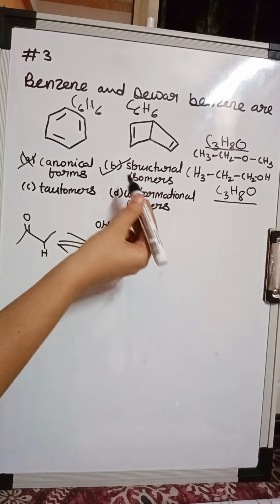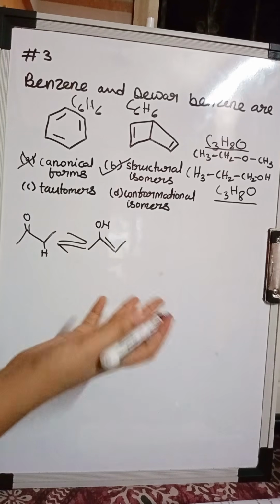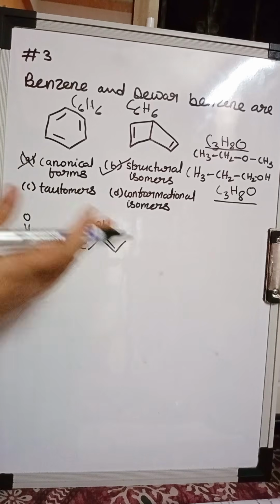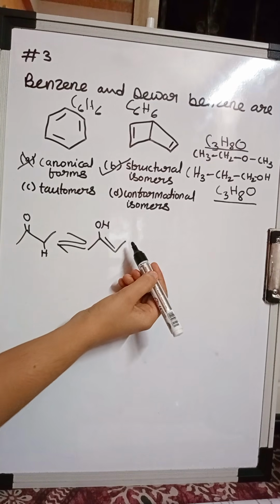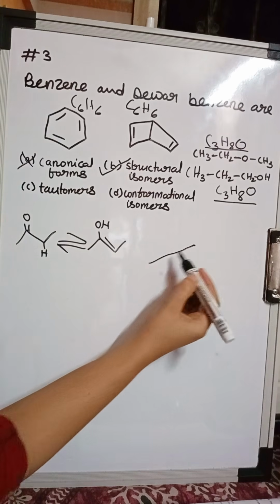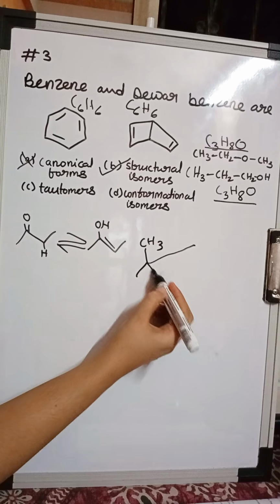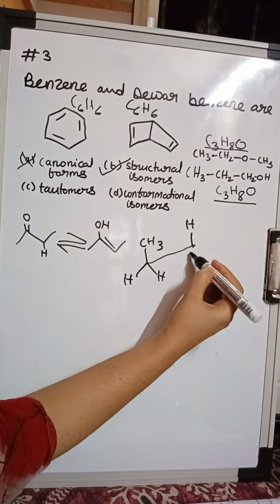We already have our right answer, but we are still looking at the other options so that if anything else is asked, you can see if it is the right answer or wrong answer. Conformational isomers, well, they are like this. You might have seen these structures like this, CH3, H, H, H, H.